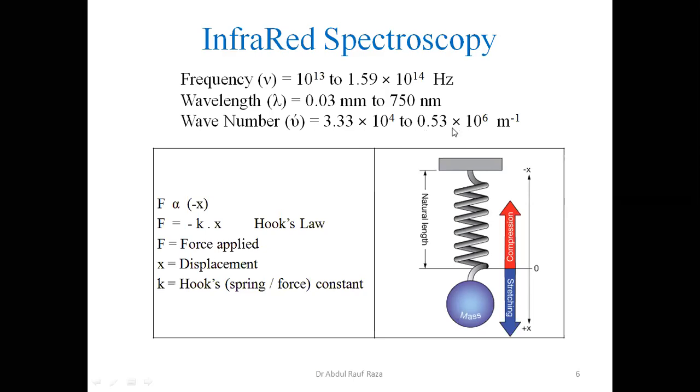But for the IR region, the IR spectrophotometer, the device we use, if you remember, infrared spectroscopy gives transitions in vibrational energy levels. So for this vibrational energy level, the maximum absorbance is less than 4000 per centimeter.